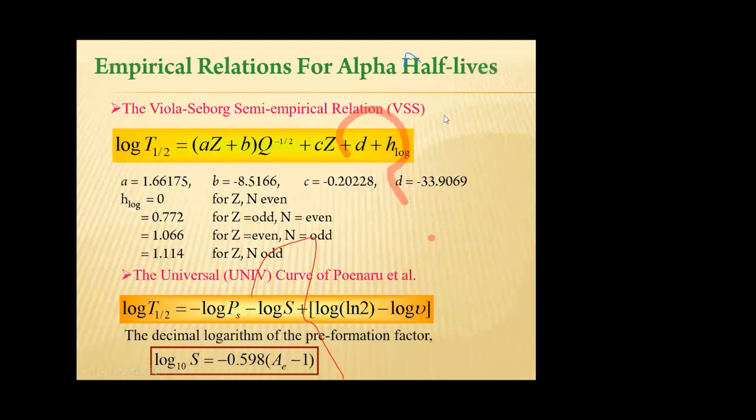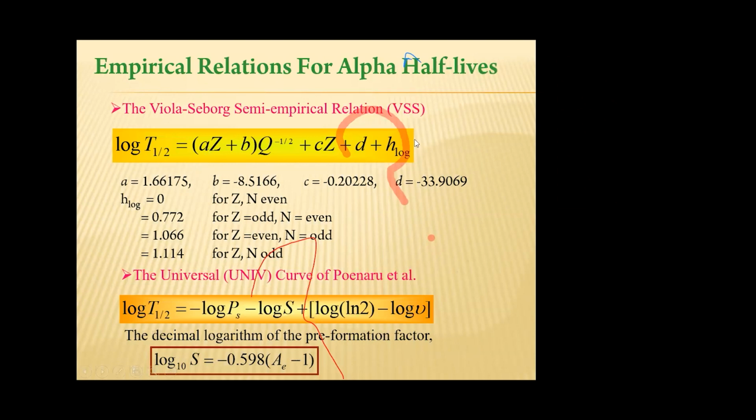Now, different empirical formulas used for the calculation of alpha decay. The first one is the Viola-Seaborg formula. Here, log T-half is calculated using this equation. Here, A, B, C, D, and h are constants, Z is the atomic number of the nucleus, and Q is the Q value of the alpha reaction. If we know the Z value and Q value, we can very easily calculate the half-life value.